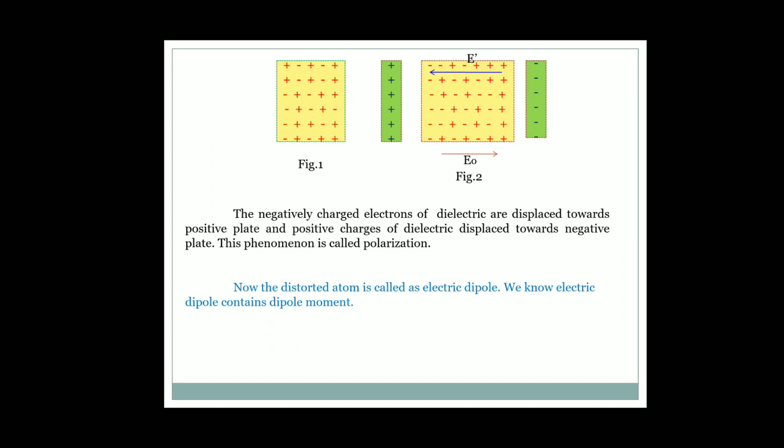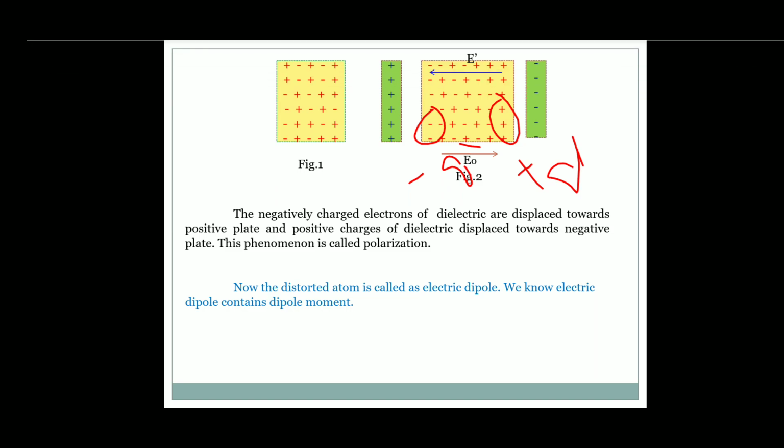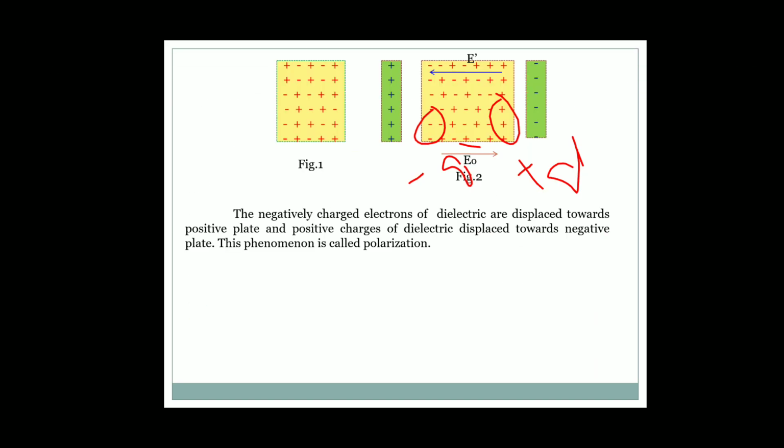The distorted atom acts as an electric dipole, because an electric dipole has a positive charge and a negative charge kept at some distance. Here there is a negative charge, minus q dash, and a plus q dash at some distance.